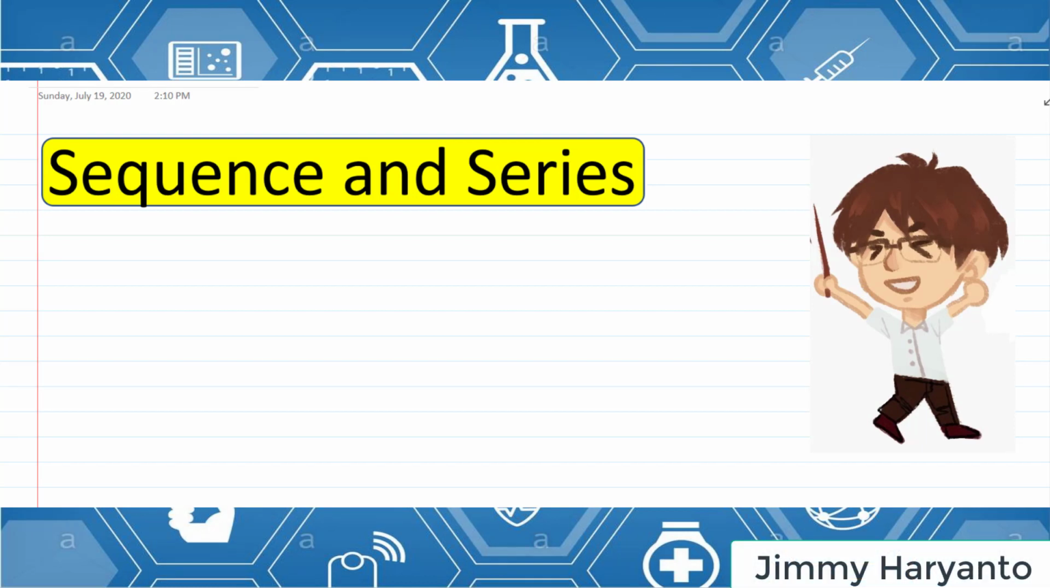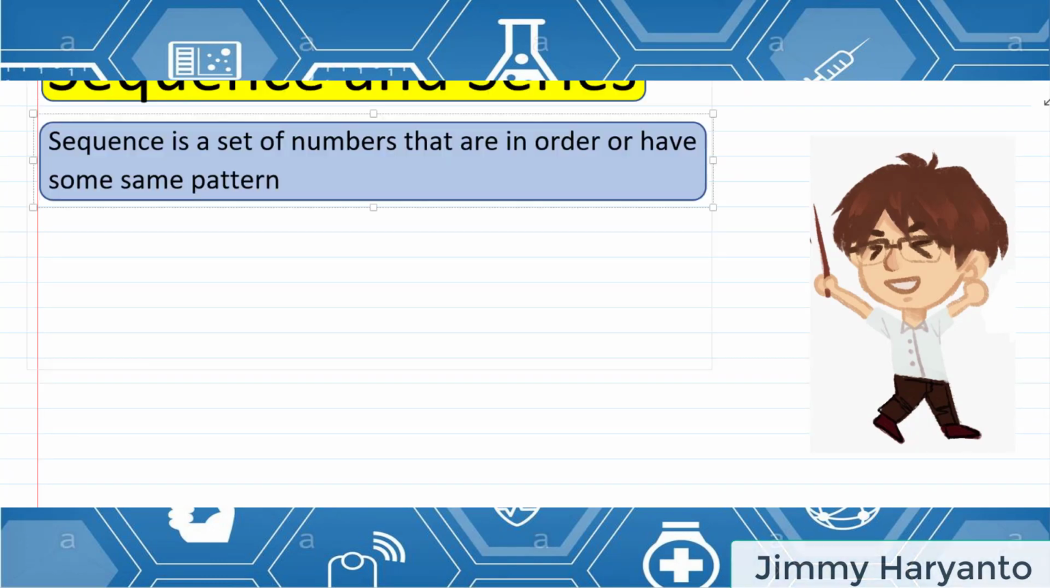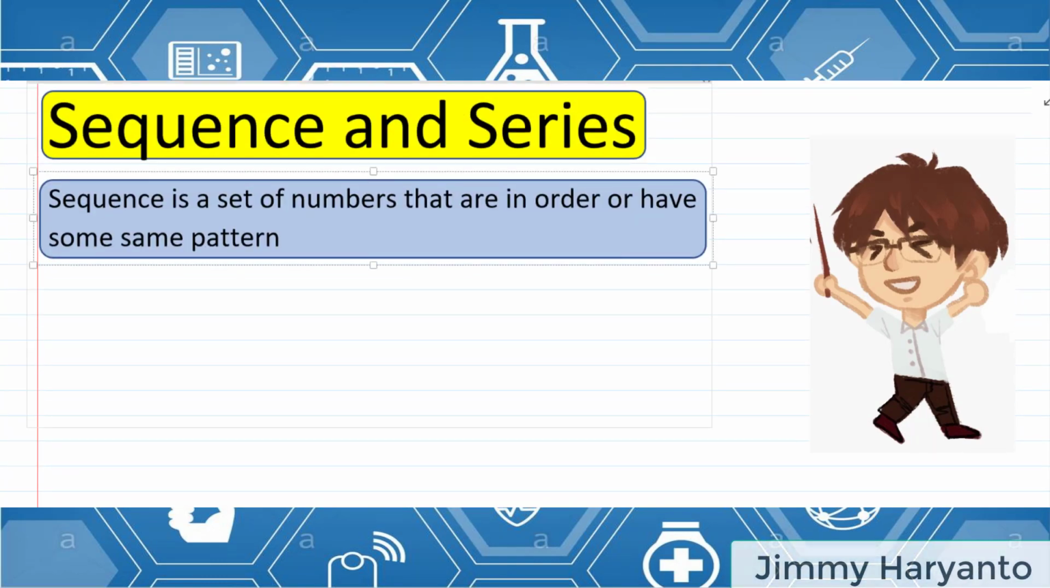Okay, let's begin our lessons. This is the first chapter in Math Wajib. It is called Sequence and Series. First, we will go to sequence. What is a sequence? A sequence is a set of numbers that are in order or have some same pattern. If the pattern is different, then it is not considered a sequence. Okay? A sequence is a set of numbers. So in this chapter, you will see a lot of numbers.